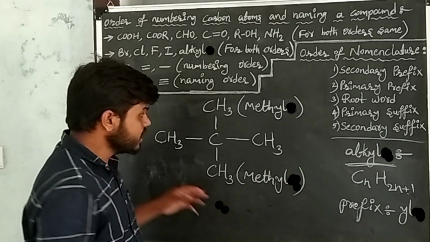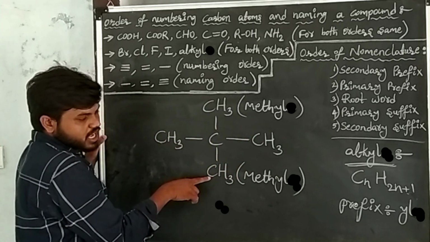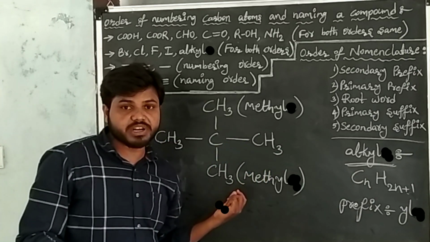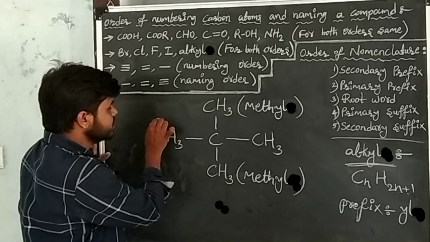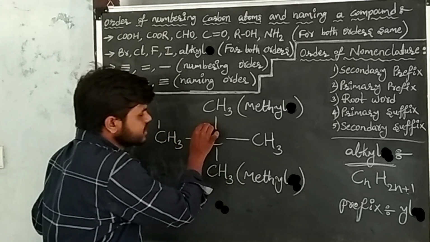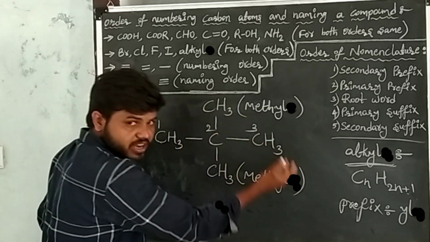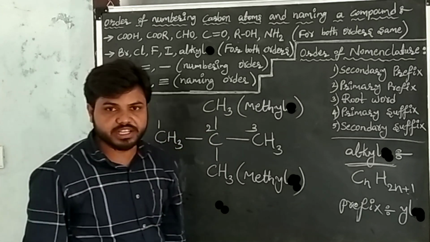Two methyls, right? Now first give numbers to each carbon atom. This methyl should get the least number. So this is the first carbon, this is the second carbon, and this is the third carbon. If you start from the left side or the right side, these two substances get the least number, that is 2 only.